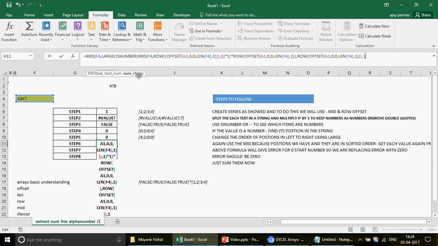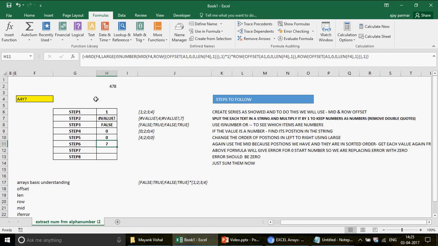Again, I'm using the mid, right? First we used the mid to split the text. Once we split them out, we found where the numbers are. Once we found where the numbers are, we changed their order. The number which comes last, in this case 7, we changed its position. We reversed it, and I will cover why we have done that. So now press Ctrl Shift Enter, and if you press F9, this is how it looks.